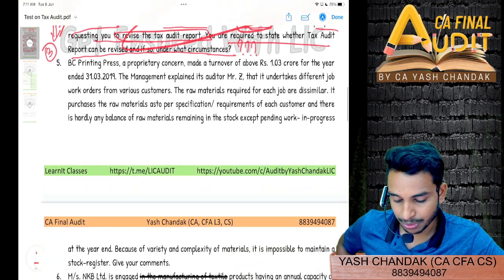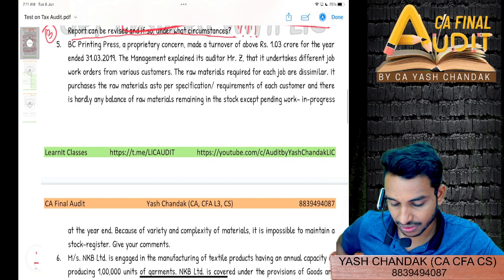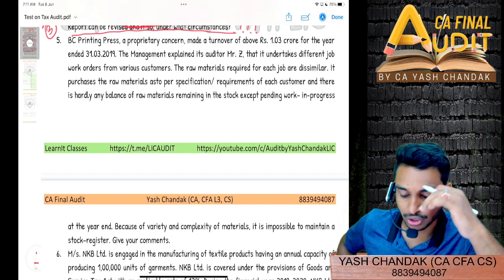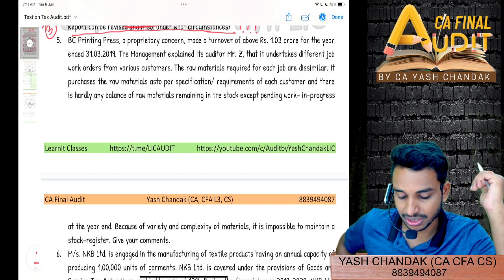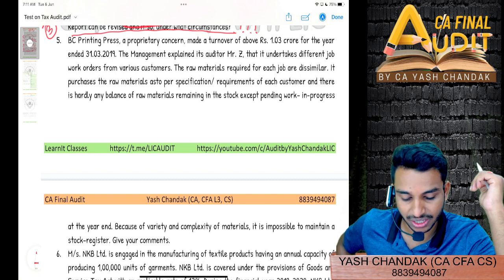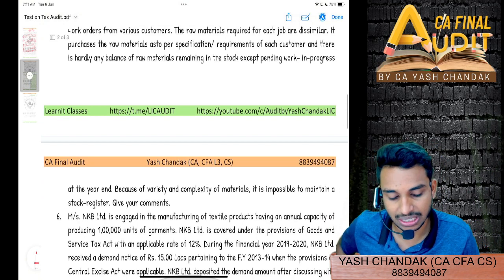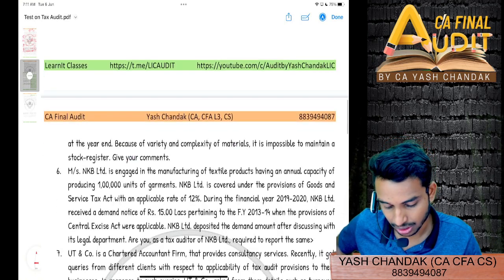So next question, printing press proprietary concern made a turnover of 1.03 crore for the year ended 31st March 19. Management explained to its auditor that it undertakes different job work orders from various customers. Raw material required for each job is dissimilar. It purchases the raw material as per specification requirement of each customer, and there is hardly any raw material balance left in the stock except pending WIP at the year end.